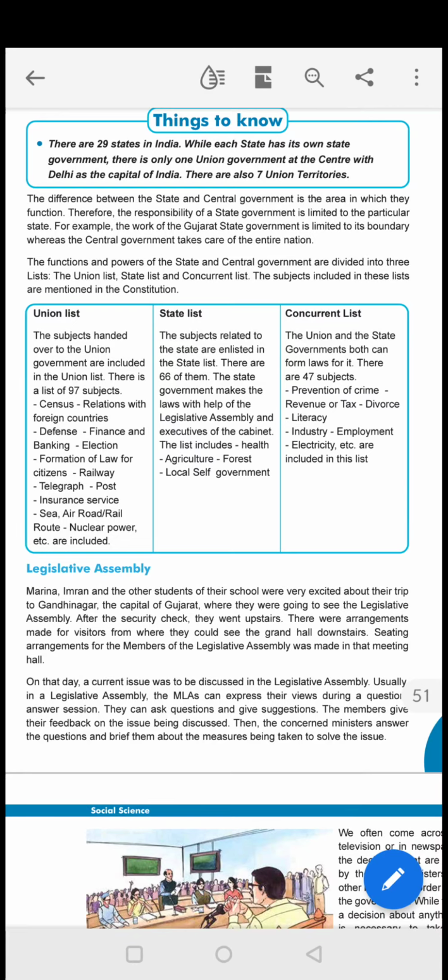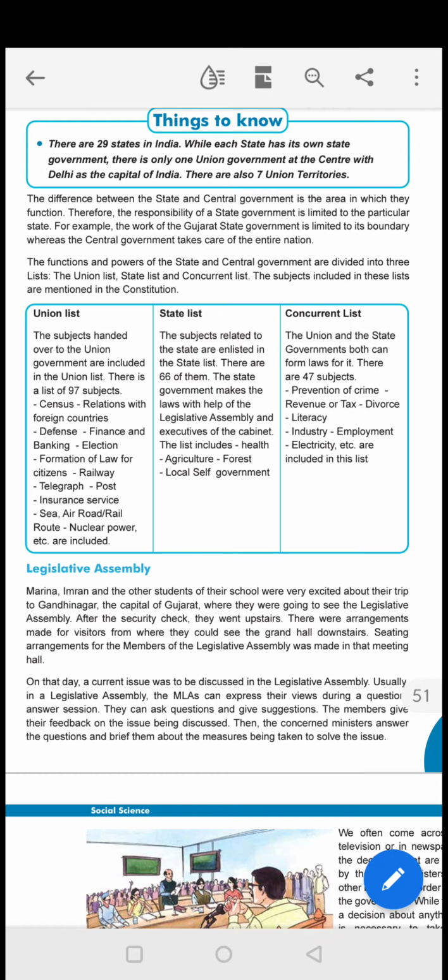Children, here again the continuation of lesson 9. Yesterday we studied about Chief Minister and his functions, and here you can see things to know. They have given 29 states and 7 union territories. As the book is old, that time this was the thing, but now children, this is changed. 28 states are there, and including the capital, 9 union territories are there. So the difference between the state and central government is in the area which they function.